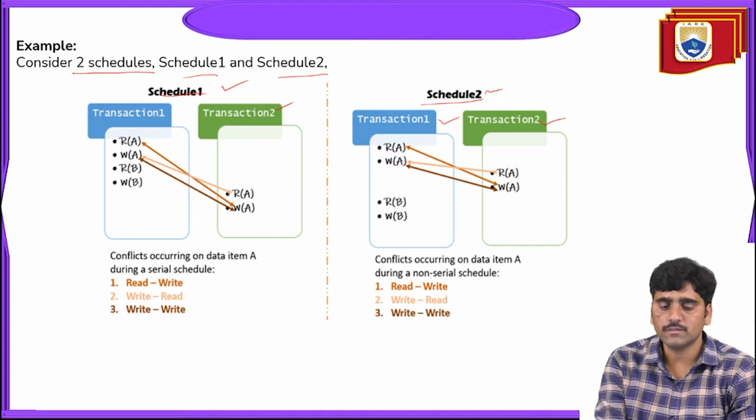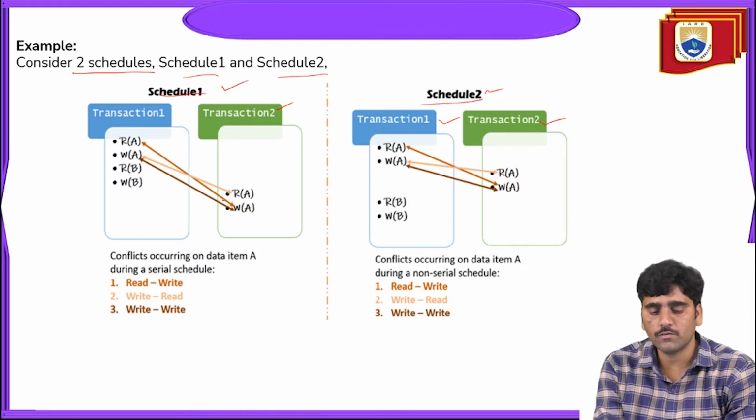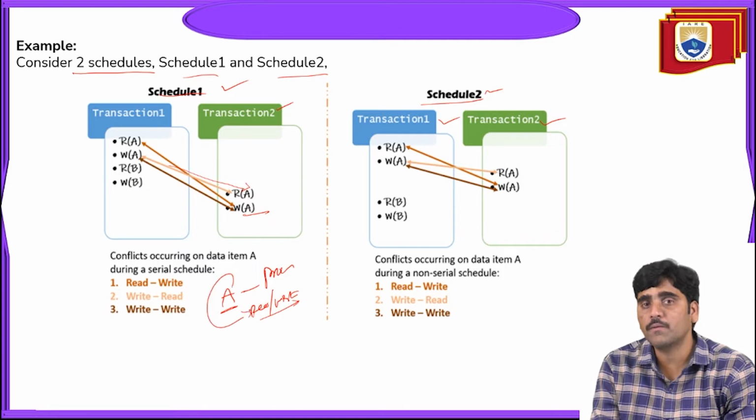Here, transaction 1 is going to perform a read operation and then a write operation. Similarly, transaction 2 is going to perform a write operation on A and a read operation on A. On the same attribute, the same process is going to perform either a read or a write operation. We don't know which. If these two operations are performed on A at the same time, then conflicts will occur.